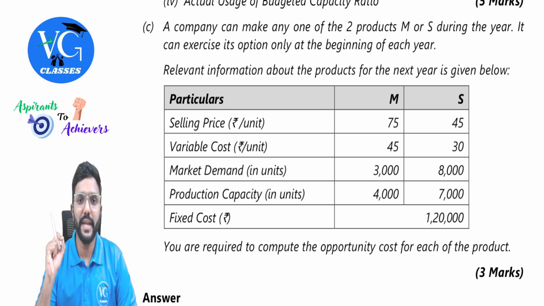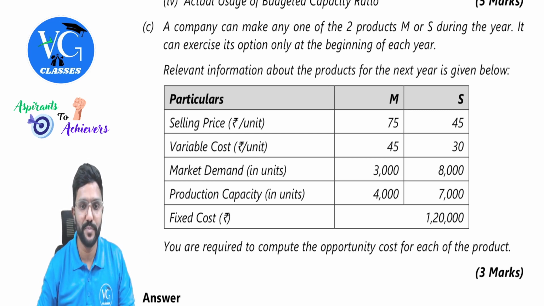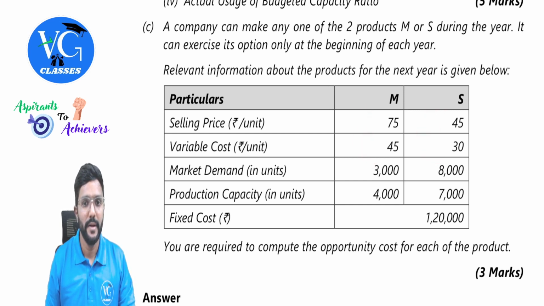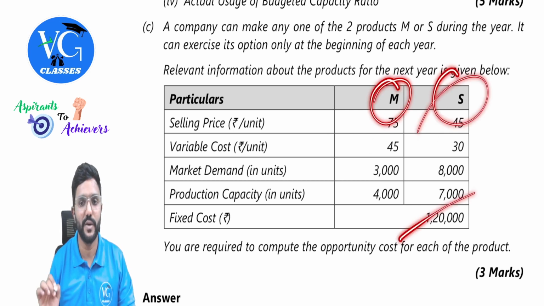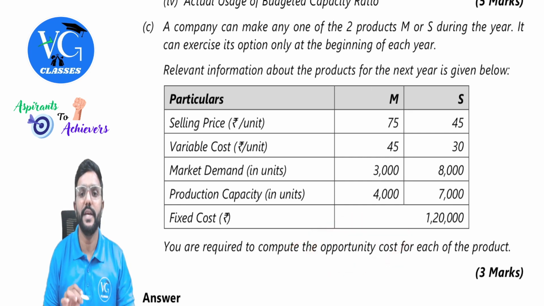A company can make any one of the two products M or S during the year. It can exercise its option only at the beginning of each year. Relevant information about the products for the next year is given below. Selling price per unit is given. Variable cost per unit is given. So if I deduct, we will get contribution per unit. Market demand in units, production capacity in units. Fixed cost is 1,20,000. Whether you go with M or S, fixed cost would be 1,20,000. You are required to compute the opportunity cost for each of the products.